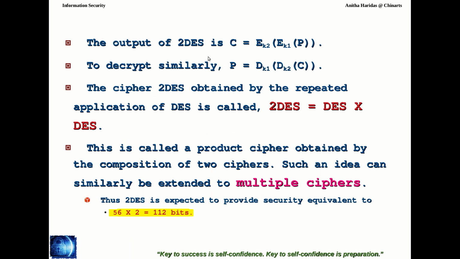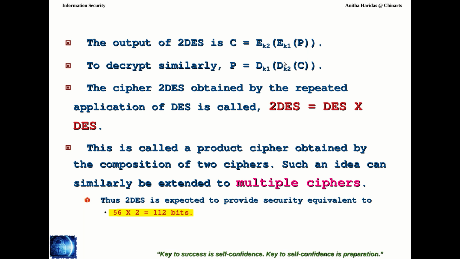Now, in the case of double DES, the process is something like this. You have the plain text. The plain text will be encrypted with key 1. Again, it will be encrypted with key 2. Then the ciphertext will be produced. Whereas for the decryption, the ciphertext will be decrypted with key 2 first, right?